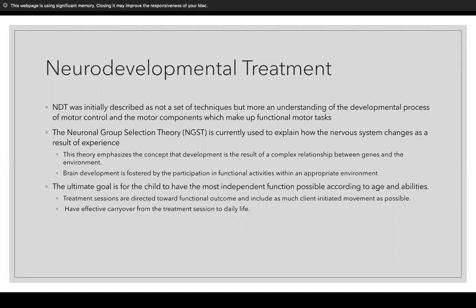They say that brain development is fostered by the participation in functional activities within an appropriate environment. The ultimate goal is for the child to have the most independent function possible according to their age and abilities. And our treatment sessions should be directed towards a functional outcome and include as much client-initiated movement as possible, as well as have an effective carryover from the treatment to daily life.